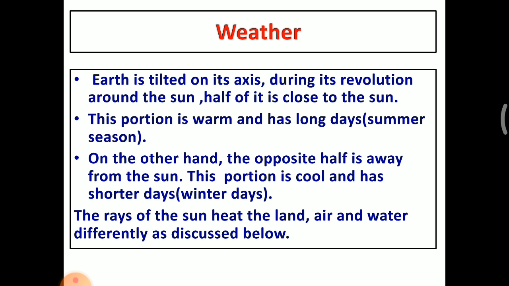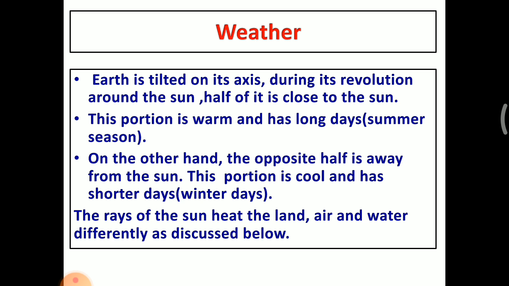On the other hand, the opposite half is away from the sun. This portion is cool and has shorter days, winter. So the opposite side of the earth is away from the sun. It receives only a small amount of the sun's rays. So this portion is always cool and has winter days. The rays of the sun heat the land, air and water differently, as discussed below.